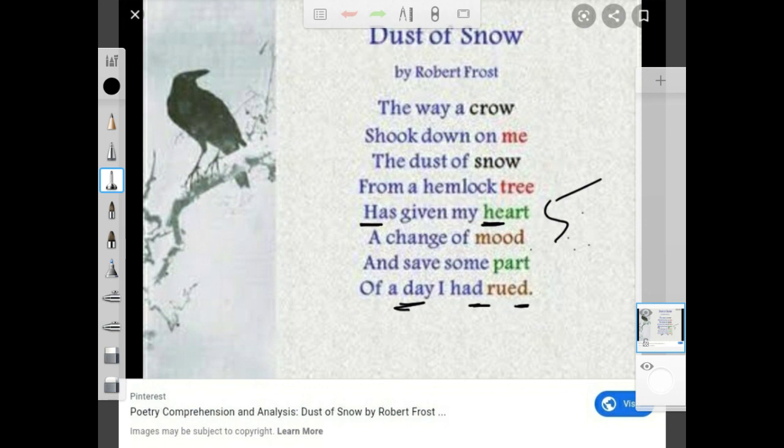Something has changed in his heart. So that is the positive. The message the poet wants to give through this poem is that we should be optimistic all the time. We should find positiveness out of negative things,